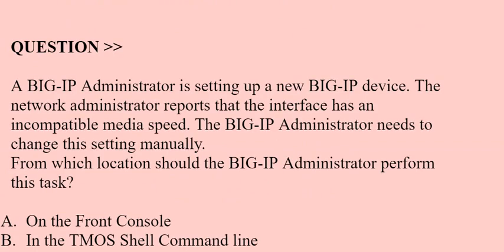Next question is, a BIG-IP administrator is setting up a new BIG-IP device. The network administrator reports that the interface has an incompatible media speed. The BIG-IP administrator needs to change this setting manually. From which location should the BIG-IP administrator perform this task?